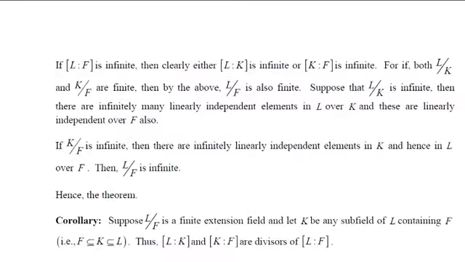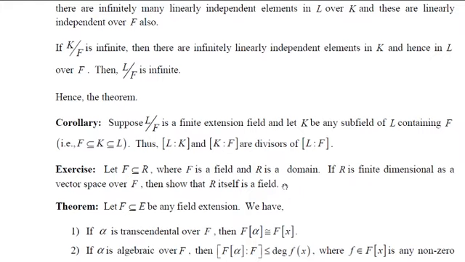Now, I have given an exercise; you just work it out and write it as an assignment. Remember what it says: suppose F is a subset of R, where F is a field and R is an integral domain. If R is finite dimensional as a vector space, then R itself is a field. We are going to use this problem in future. Remember, if F is a field inside an integral domain R, and if R is a finite dimensional vector space, then R itself is a field.